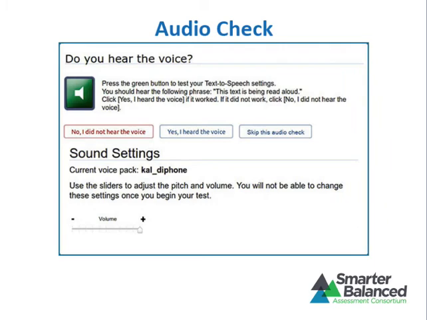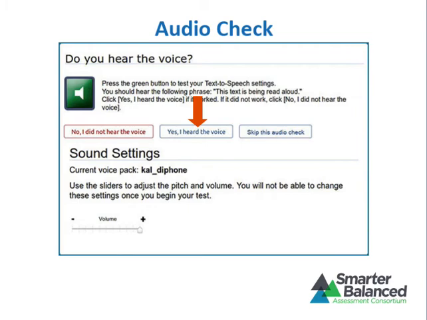After selecting a test, students may be prompted to verify that they can hear sample audio. Be sure that all students taking ELA tests with listening items or those with the text-to-speech accommodation for ELA or math have headphones. To verify the audio, students should click the green speaker icon and listen to the audio. Select the appropriate button to verify if the audio is working properly.